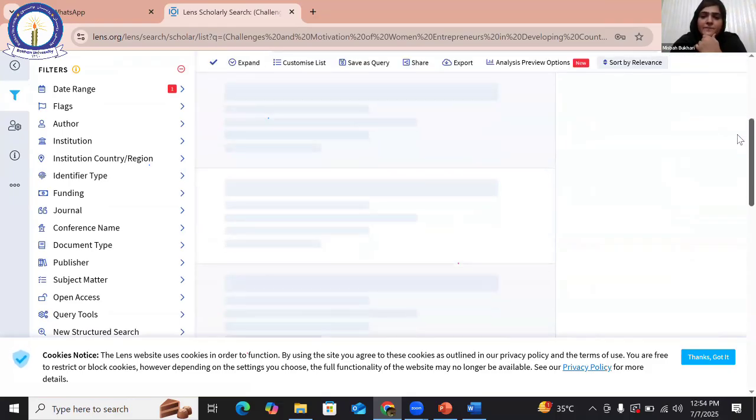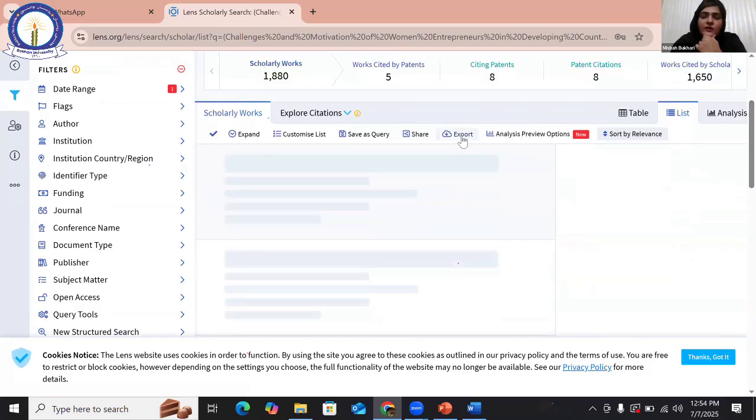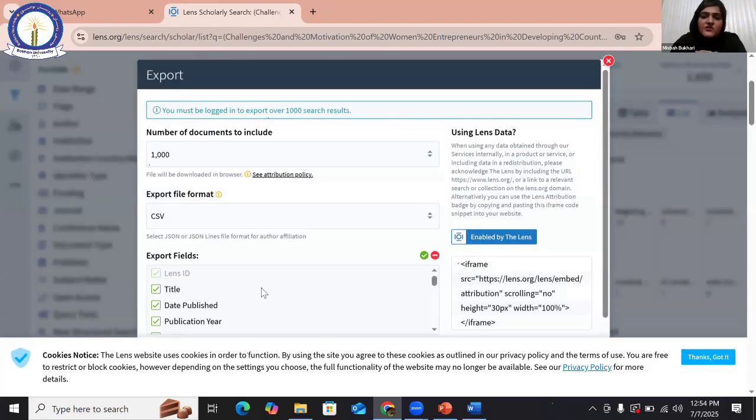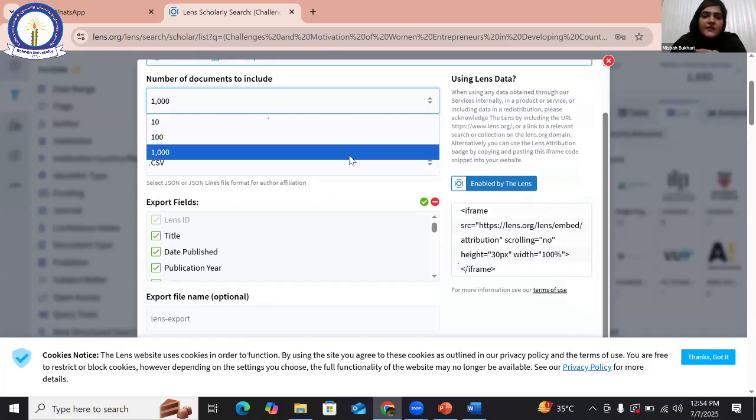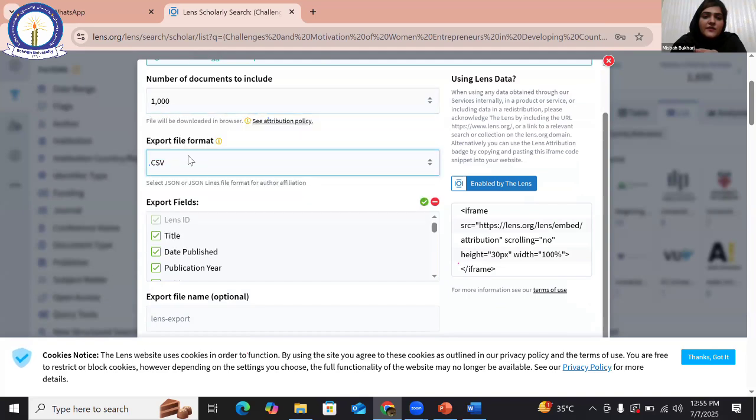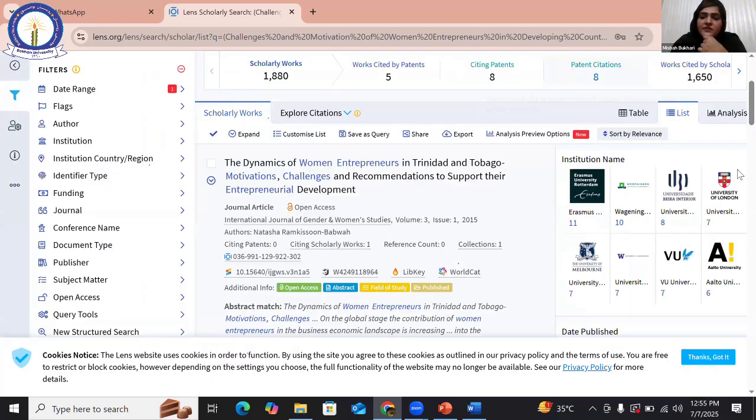I can export here and click export. After that, I can export these files, whether they are 1000 or 1000 plus. I will click the CSV. We need a CSV format, and then I will export it here. After that, please see the analysis in list.